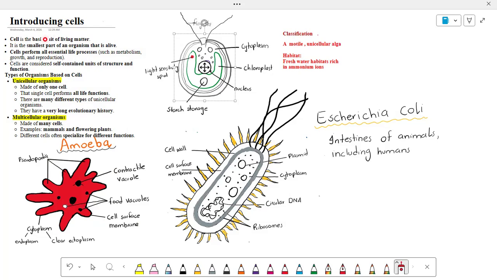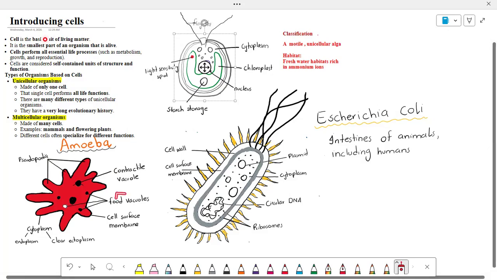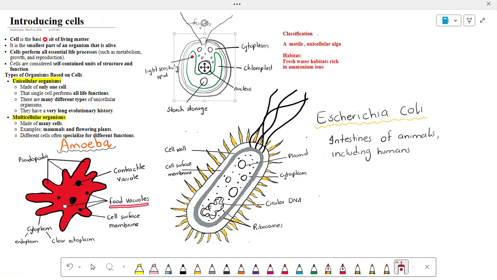So the next one is food vacuoles. The amoeba also has food vacuoles. These structures store and digest the food particles that the cell captures. So the basic purpose is storage. Just like unicellular algae have starch storage, here the food vacuoles store the food. It also digests the food particles.